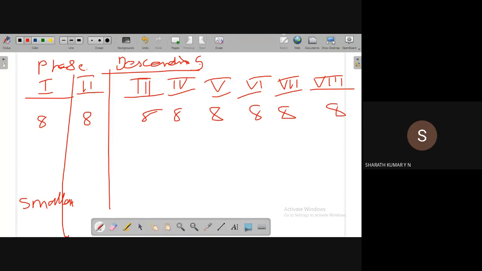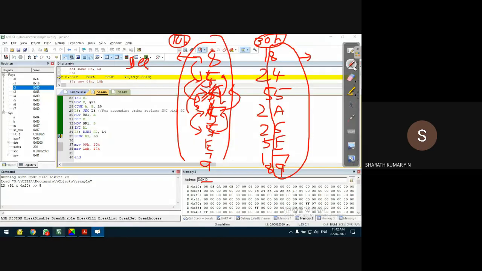Okay, in our case, what is the data? The smallest data is 4. You can observe that the 4 is in the last location. 4 is already sorted. That means we have already found the smallest among the given data, the smallest among the given lower nibble.